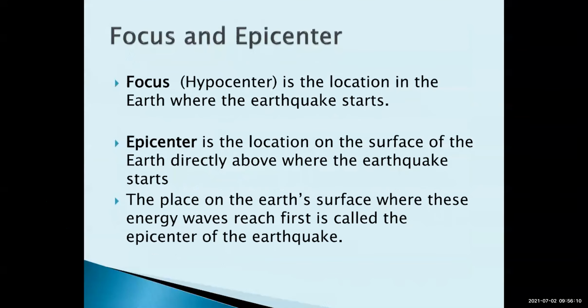The epicenter is the place on the earth surface where this energy wave reaches first. What I'm telling you is, the energy is passing from the focus, and the reaching point is called the epicenter.